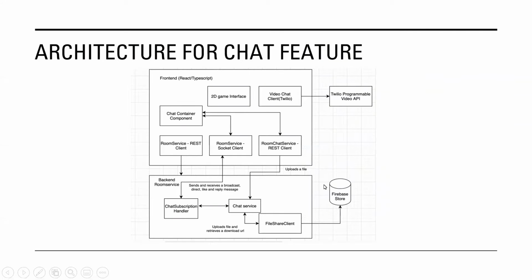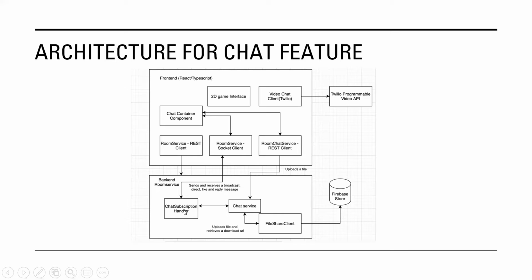The architecture that we have followed includes a room chat REST API client for handling REST API calls between client and server. We have also used a chat service to implement these RESTful services. These services are mainly used to upload and share files within the town.